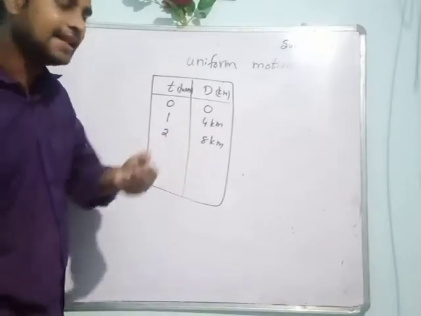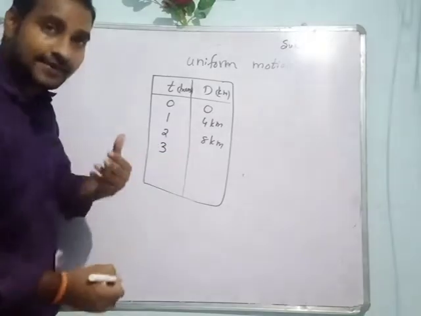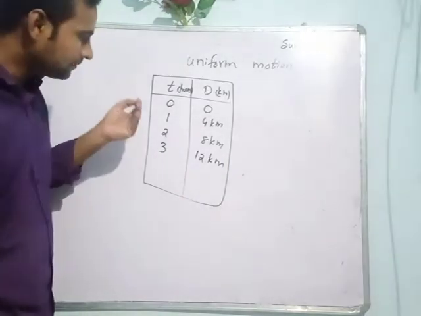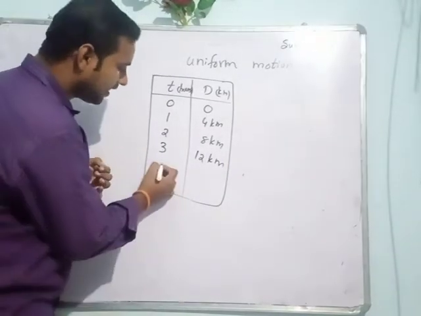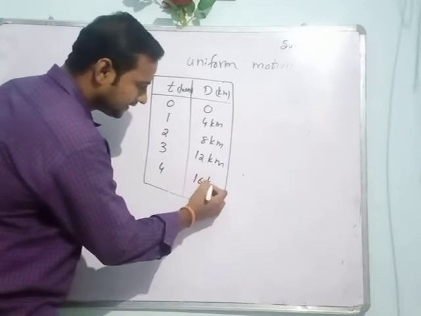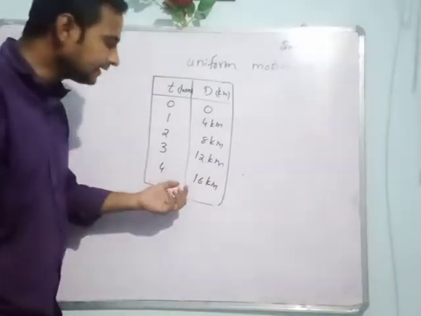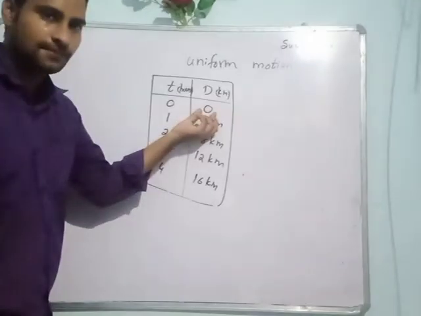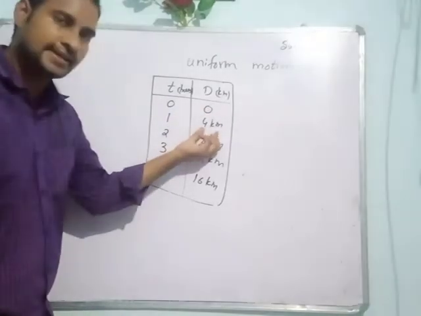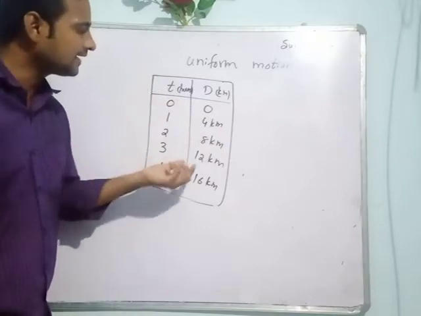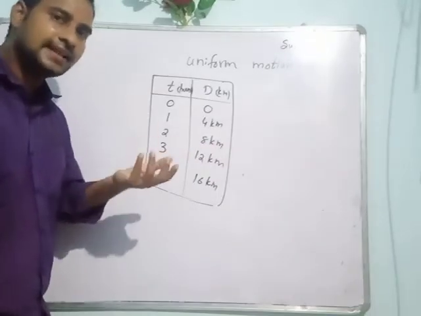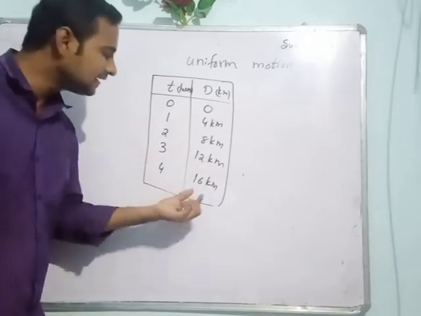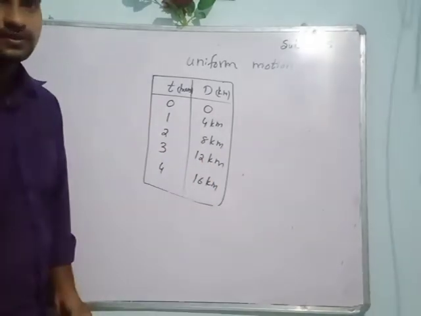So after 3 hours, the car covers a distance of 12 kilometers. Again, after 4 hours, the car covers 16 kilometers. Clear all of you? So 0 hours, 0 distance. First 1 hour it covers 4 kilometers. After 2 hours, the car covers 8 kilometers. After 3 hours, 12 kilometers. After 4 hours, 16 kilometers. Clear all of you?